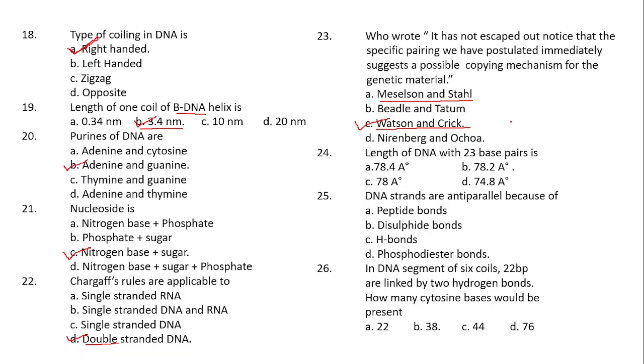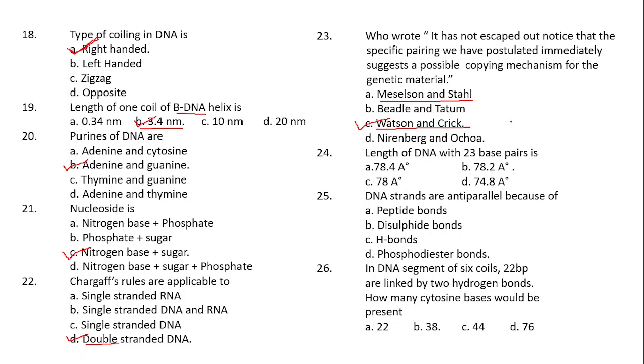The number of base pairs should be multiplied with the distance between any two base pairs, which is 0.34 nanometer or 3.4 angstrom. Here they have asked in angstrom. So let us do that.